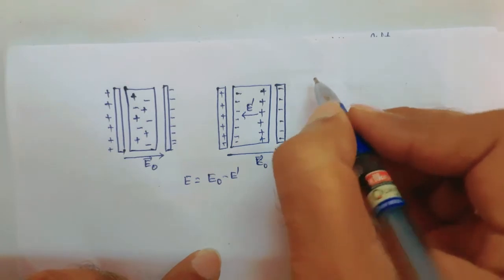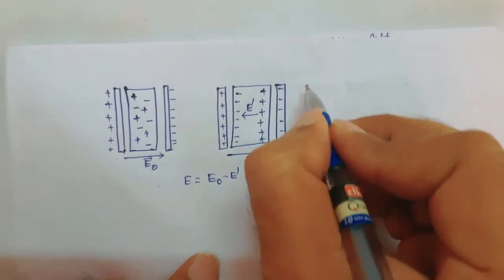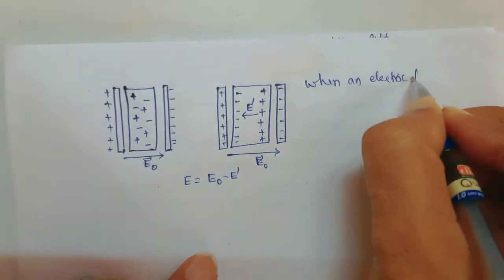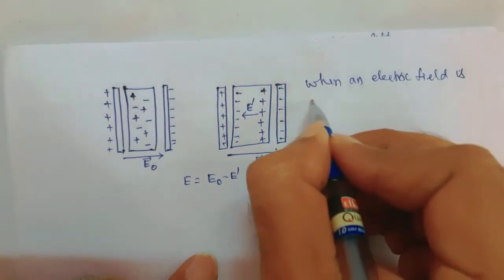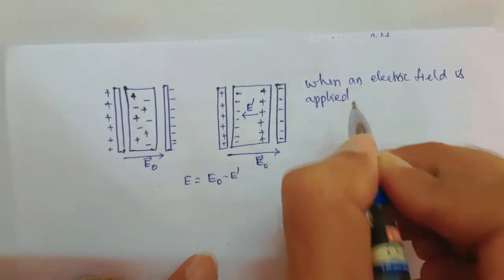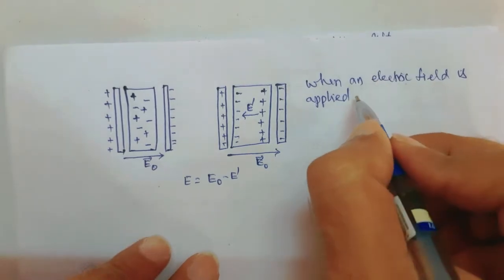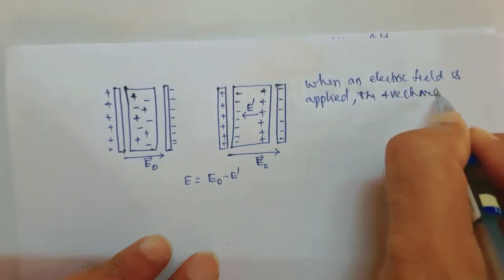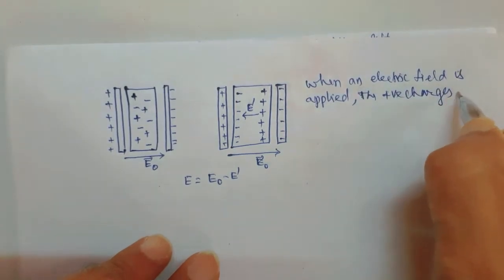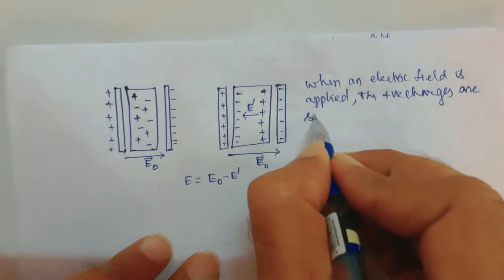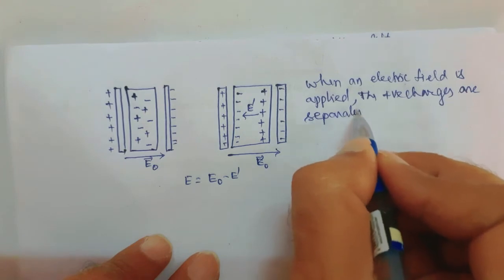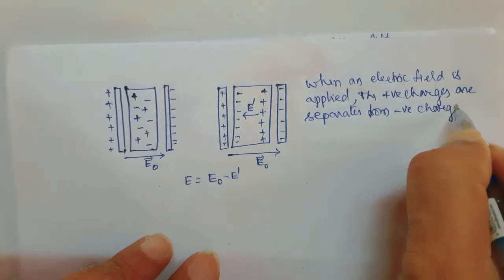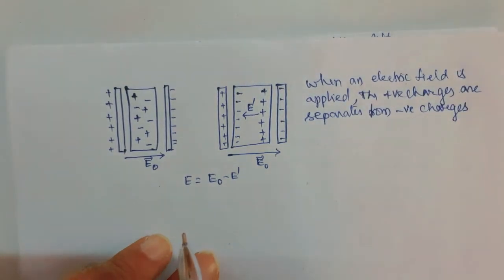See, here I am writing. When an electric field is applied, the positive charges are separated from the negative charges.